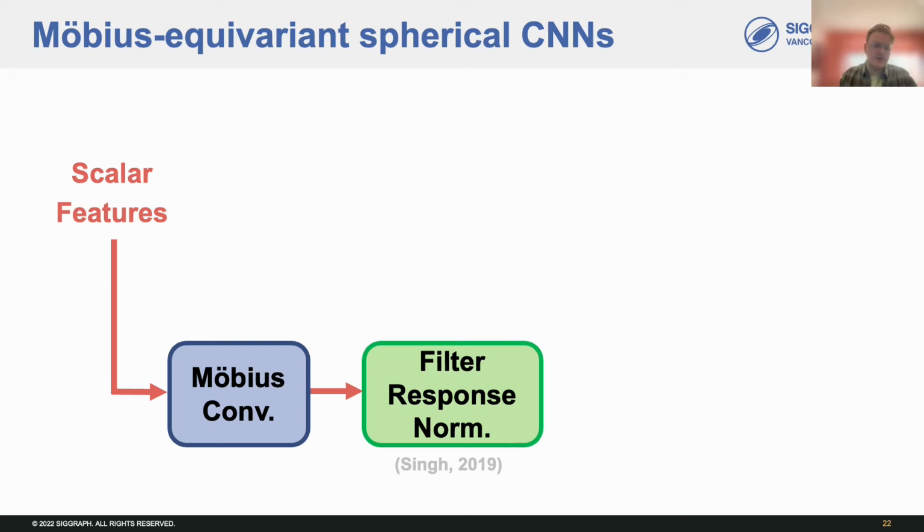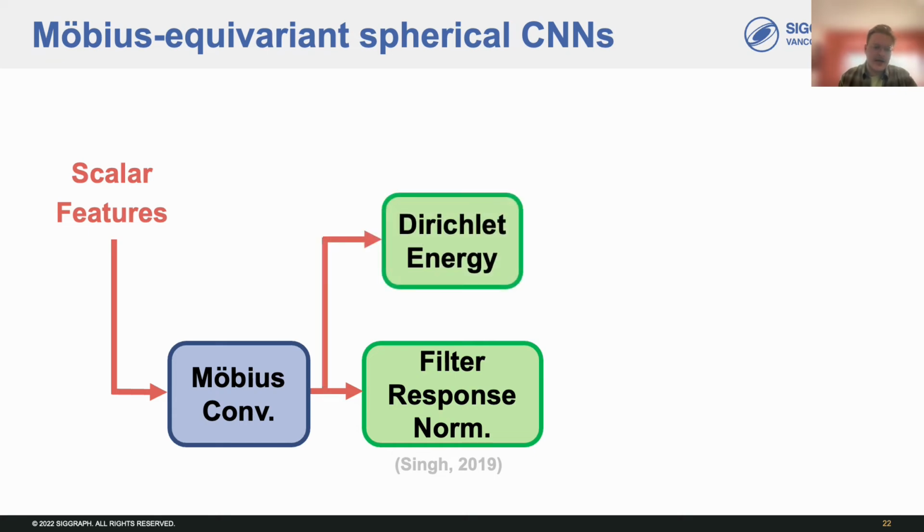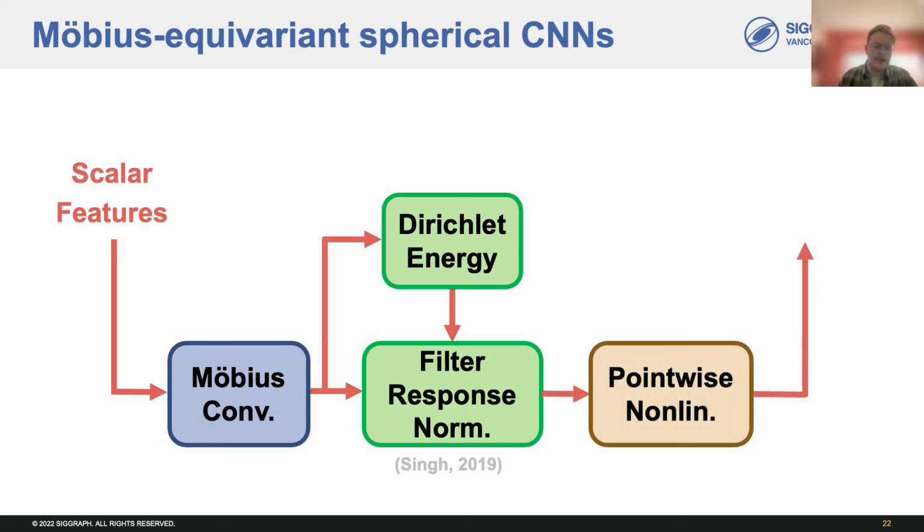Here, we use filter response normalization, which divides each channel by its squared mean. However, out-of-the-box filter response normalization isn't Möbius equivariant, and we modify it to preserve Möbius equivariance by replacing the squared mean with the Dirichlet energy. Afterwards, we apply nonlinearities pointwise. These could be in the form of standard activation functions, though we use thresholded nonlinearities, which have been shown to specifically complement filter response normalization.